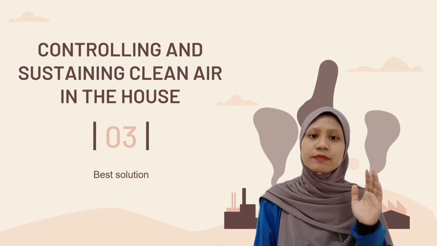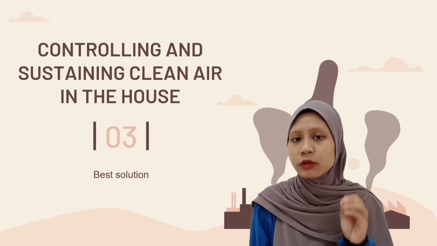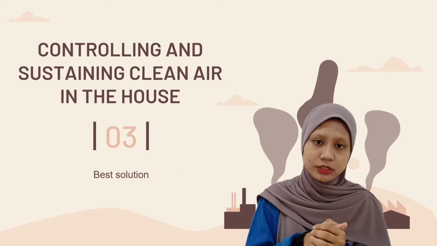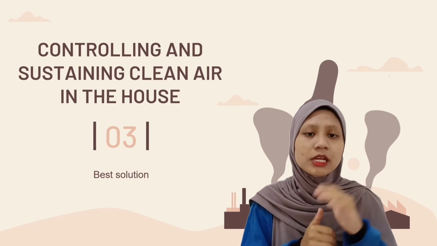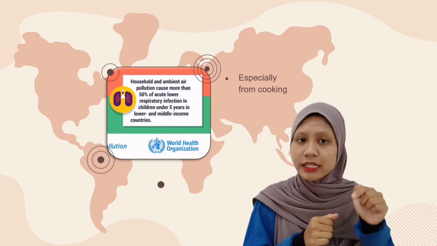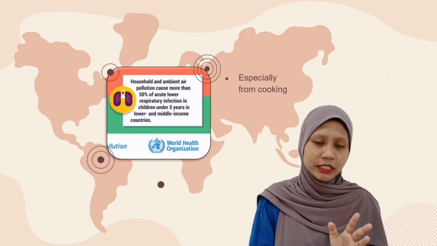Finally, we will review the best solutions that have been recommended for air pollution problems. Controlling and sustaining clean air in the house. Usually, children under 5 years old spend most of their time at home. That's why this is the best solution for children to avoid air pollution.